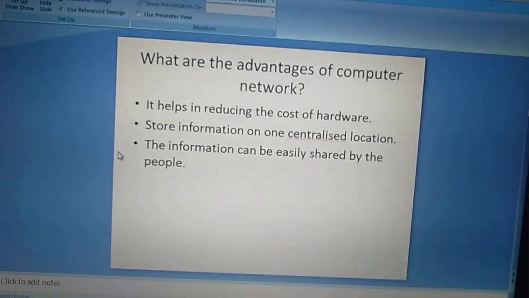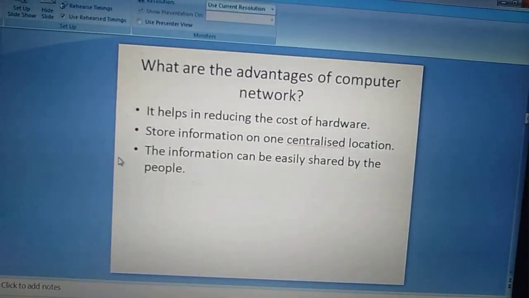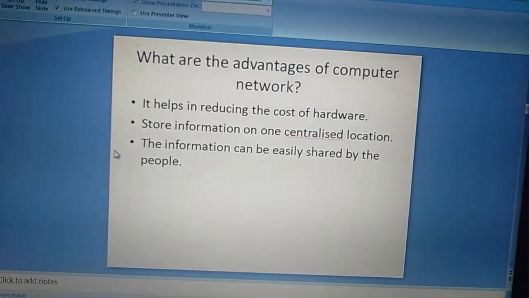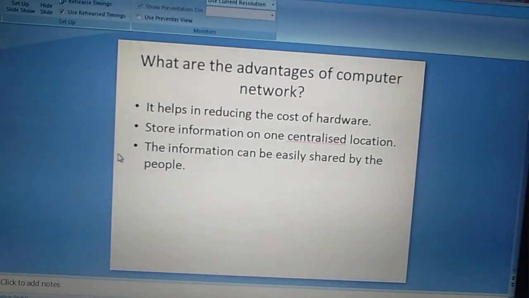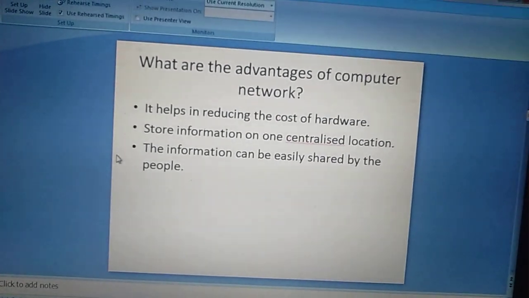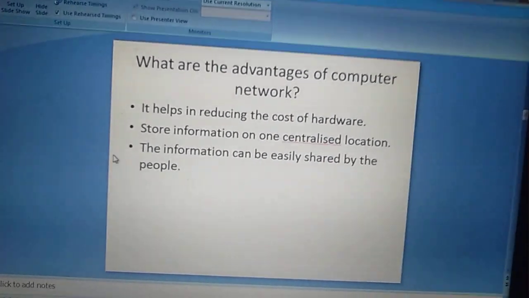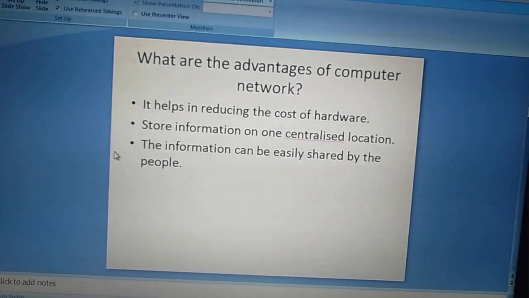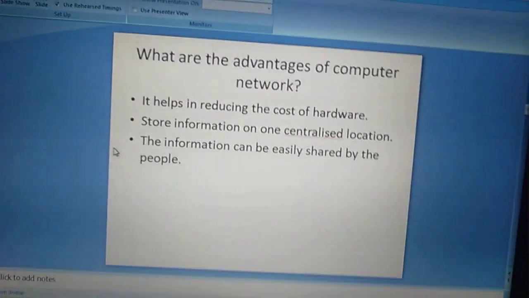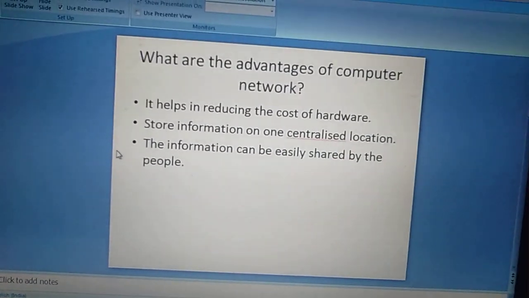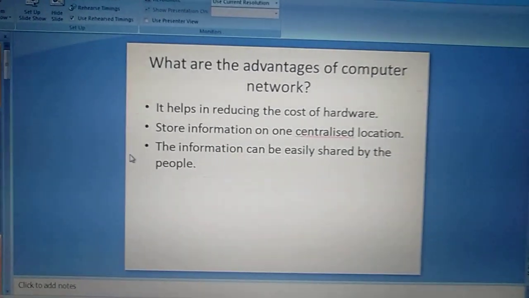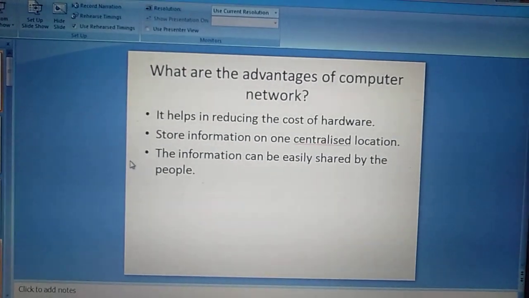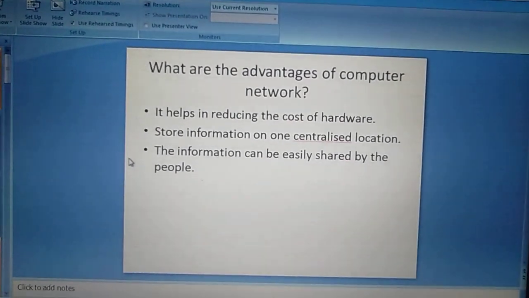Next, store information on one centralized location. Means using computer network, all the information is stored in one centralized location, and anyone who wants to get any information, they can just google and get that information. So we don't have to store information at any place.